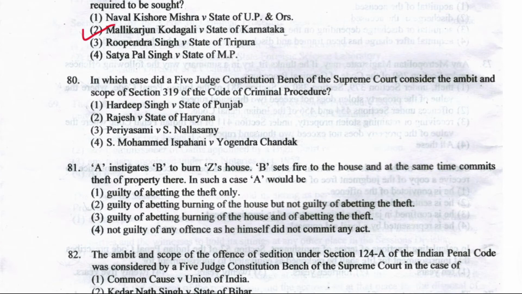Now next question, question number 80. In which case did a 5-judge Constitution Bench of the Supreme Court consider the ambit and scope of section 319 of CrPC? What does section 319 of CrPC say? It talks about the power to proceed against persons appearing to be guilty of the offence. Right? So the right answer here is the case of Hardeep Singh versus State of Punjab.